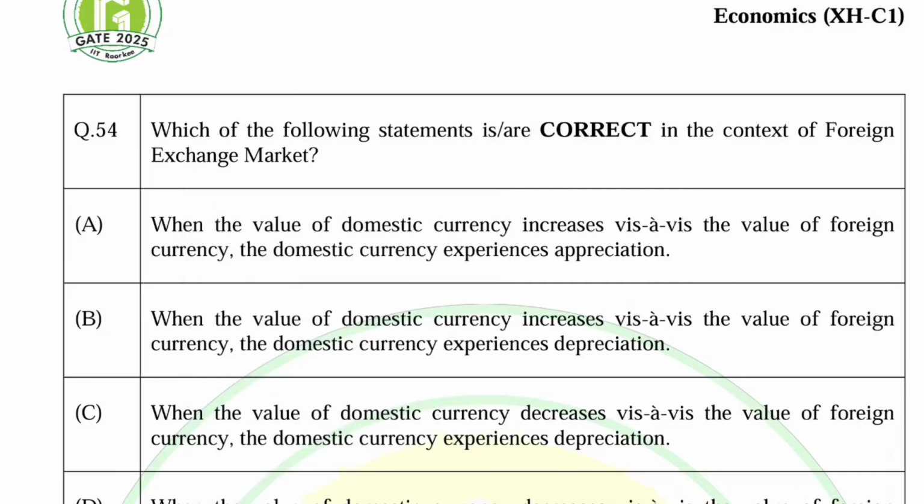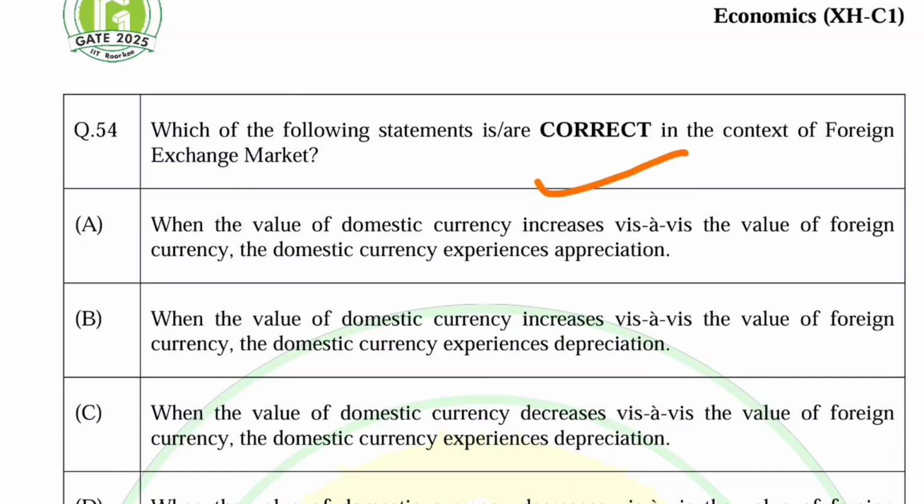We are given the option: when the value of the domestic currency increases vis-a-vis the foreign currency, the domestic currency experiences appreciation.